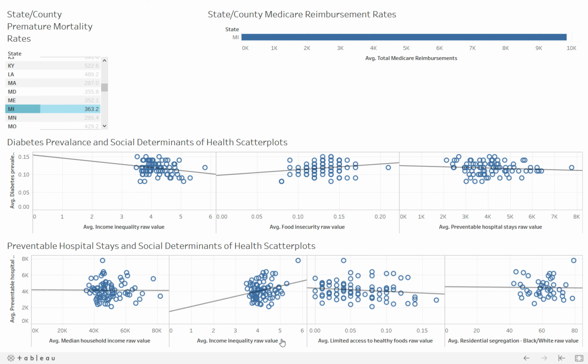hospital stays. This dashboard can establish the relationship between socioeconomic status and health outcomes, which may reveal opportunities for intervention to improve the health of people in certain geographic areas.